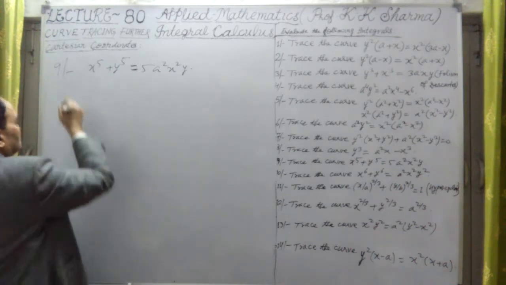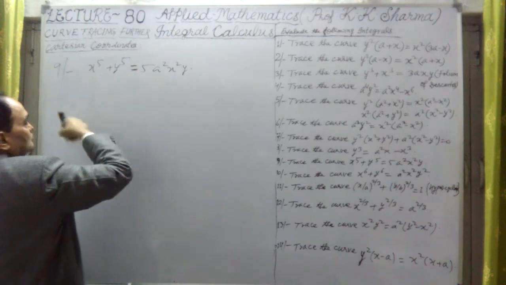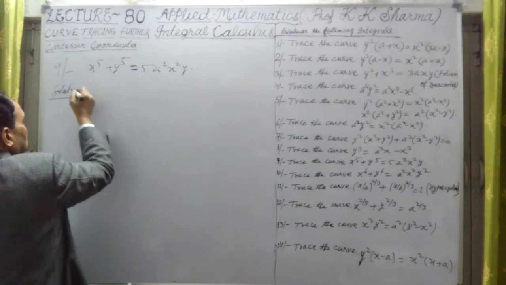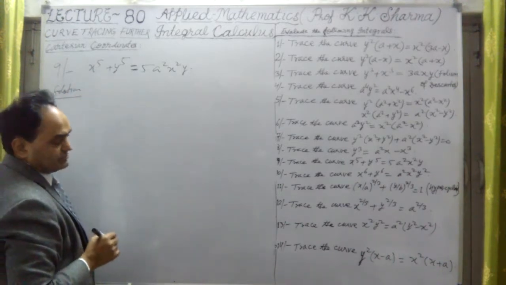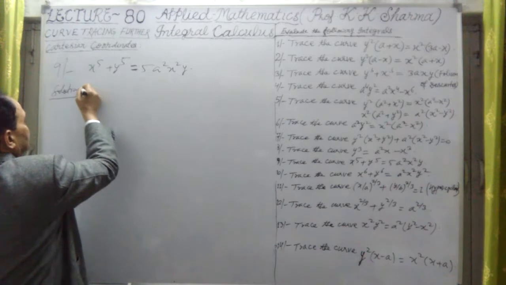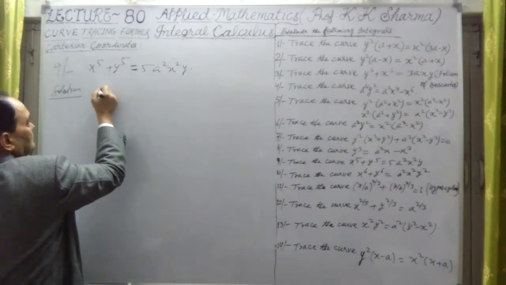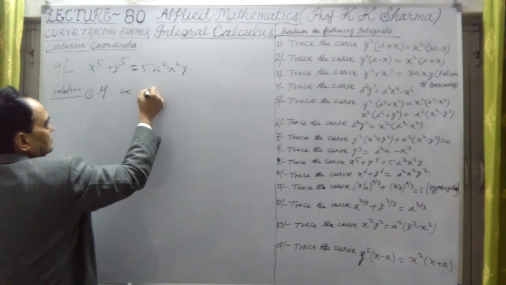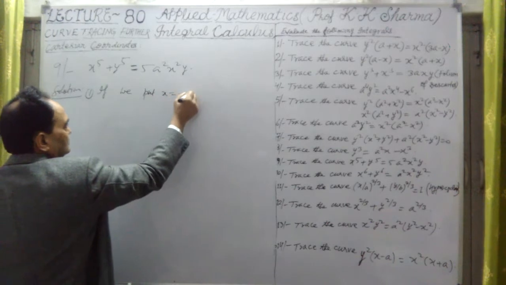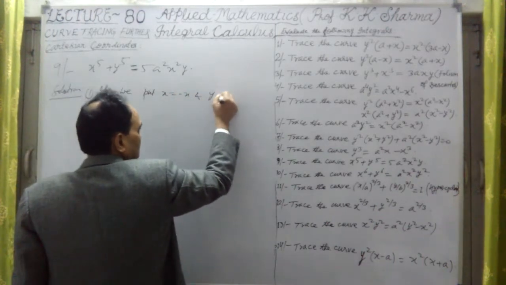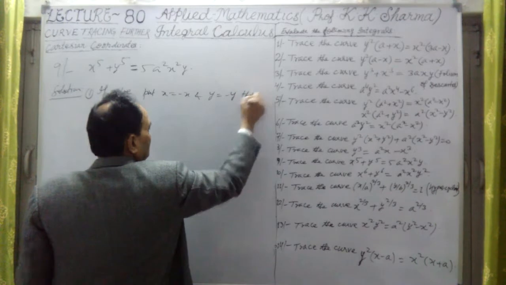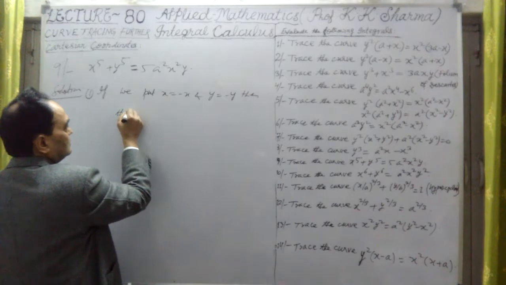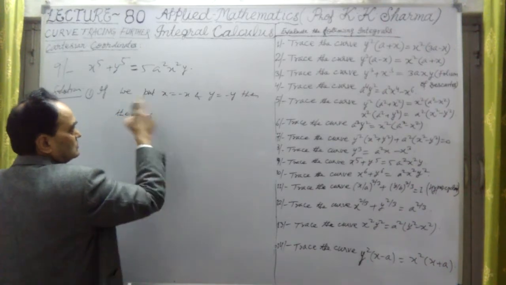So this equation is symmetric in opposite quadrants. This equation is also symmetric in opposite quadrants. If we put x equal to minus x and y equal to minus y, then there is no change in the curve, or the curve remains the same.